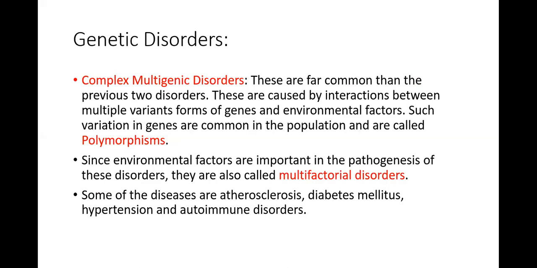So, since environmental factors are important in the pathogenesis of these disorders, they are called multifactorial disorders. Some of these disorders are atherosclerosis, diabetes mellitus, hypertension, and autoimmune disorders. So there are some genetic bases superadded with environmental factors which can lead to multifactorial disorders or complex multigenic disorders, and examples I've given are atherosclerosis, diabetes mellitus, hypertension, and autoimmune disorders. Autoimmune disorders you have done in your third year. Rest of the disorders you are going to do in your fourth year. Okay. So these are complex multigenic disorders.